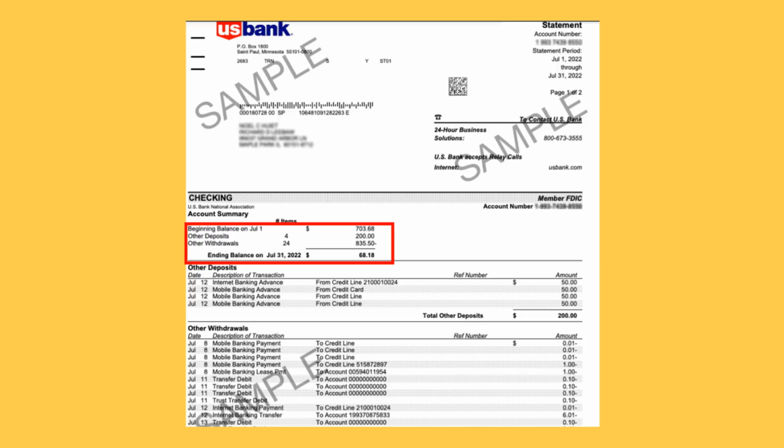Statements include important details such as your balance, deposits, and withdrawals. Understanding these terms is essential for managing your finances effectively. On this sample statement, you can see the beginning balance, which is the amount of money in your account at the start of the period. Deposits show money added to your account, and withdrawals show money taken out. The ending balance is what remains after all deposits and withdrawals. Reviewing these details helps you track your spending, confirm your income, and make sure your account activity is correct.